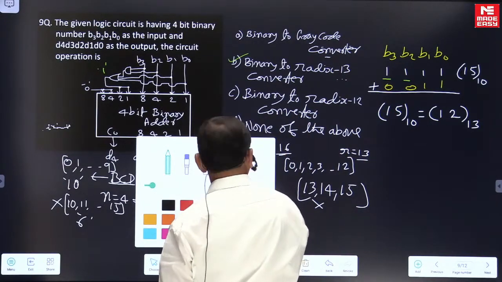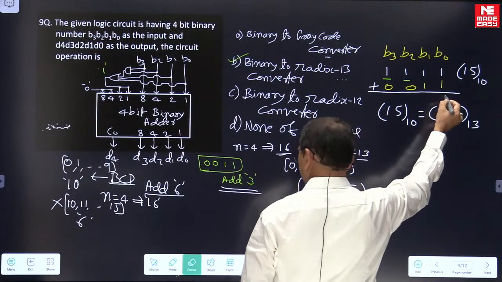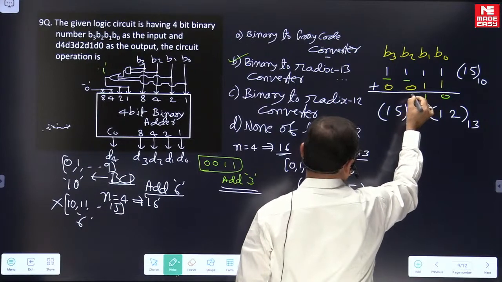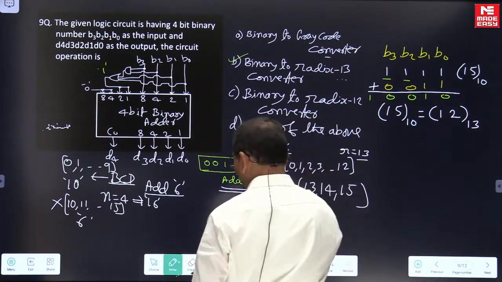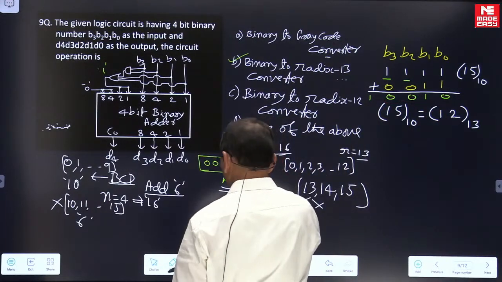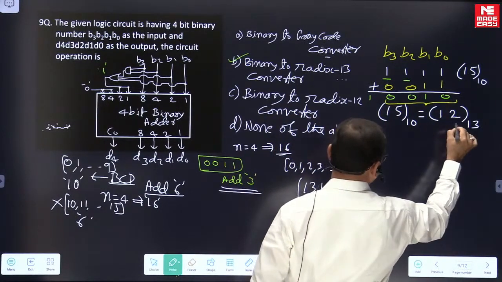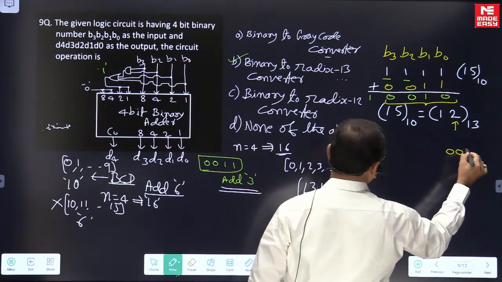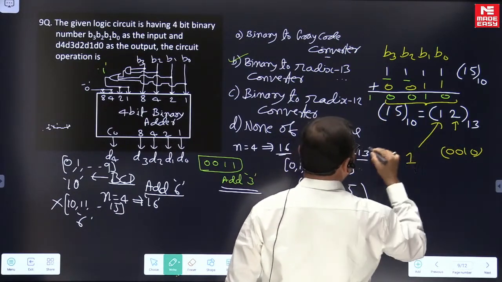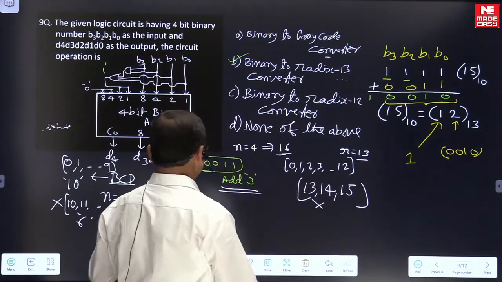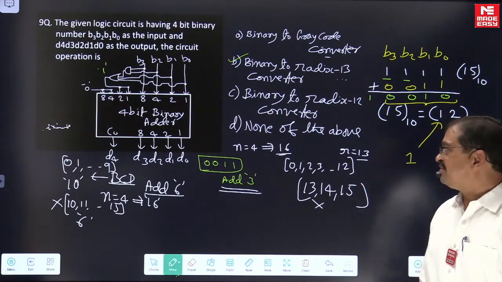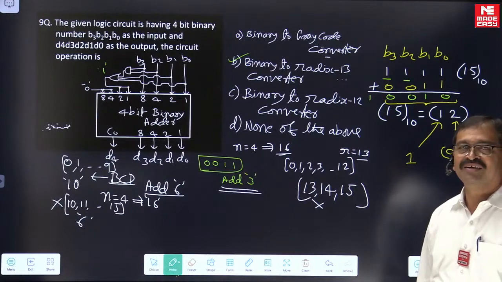If you look at the result, this is giving 0, this 1, this 0, this 0, and this 1. So we can recognize this refers to 2, 0010, and this 1. So the output is the radix 13 equivalent. Like this, for other samples also you can verify.